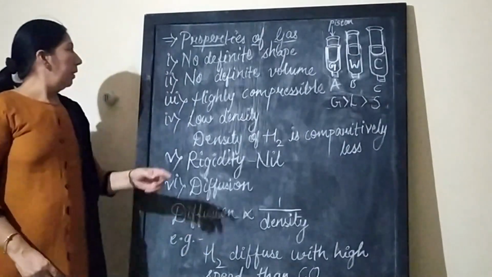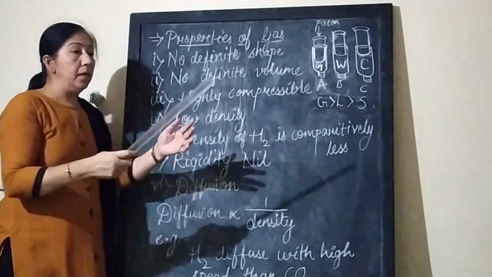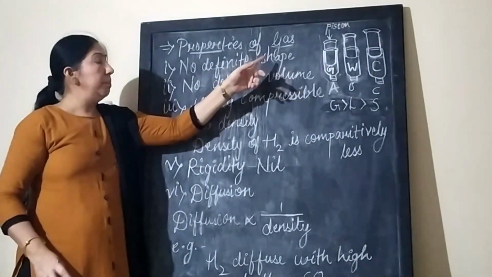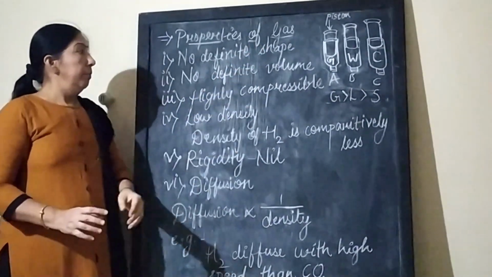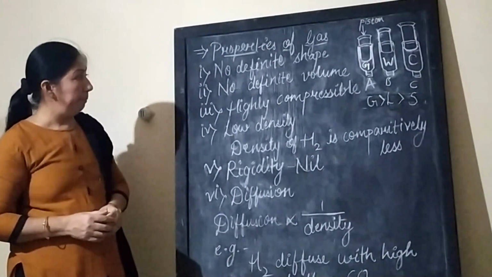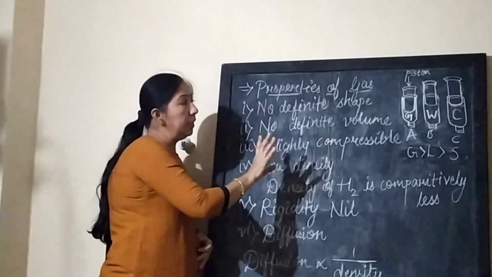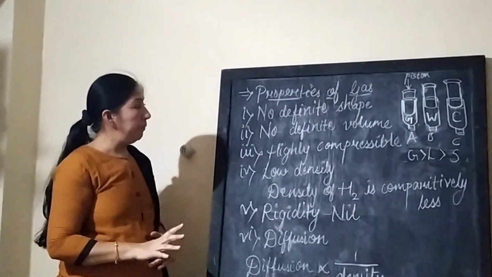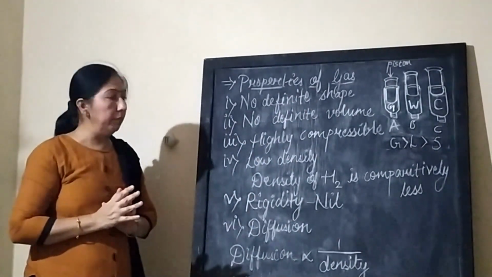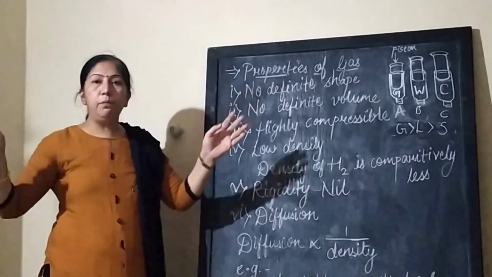Now let us start properties of gas. In gas, the particles are far away from each other, the interparticle space is maximum, and the force of attraction between gaseous particles is almost negligible. Now the first property: gases do not have any definite shape and no fixed volume, because particles are very far away from each other. Their kinetic energy is maximum, so that is why they can flow all around the surface.